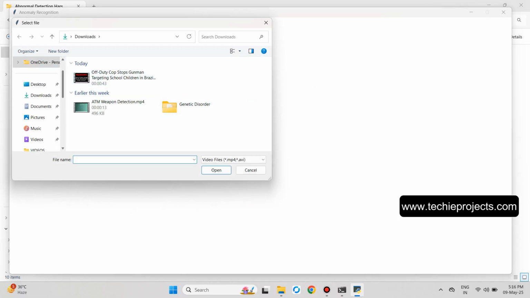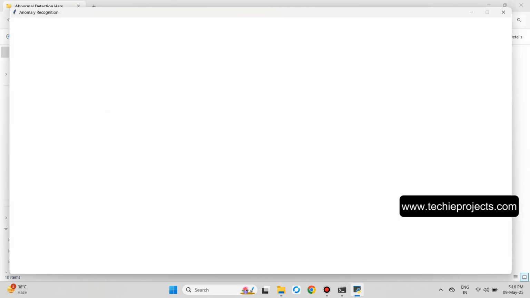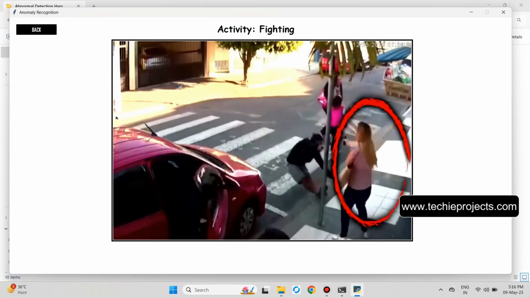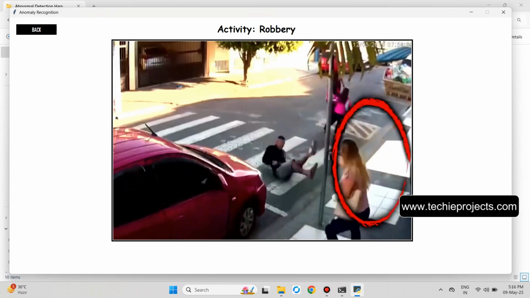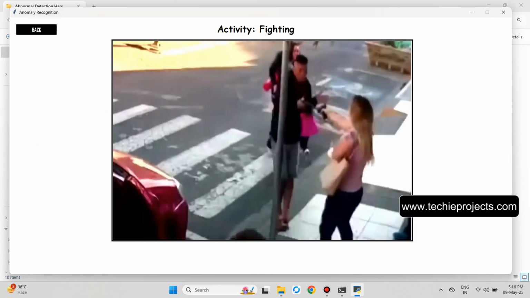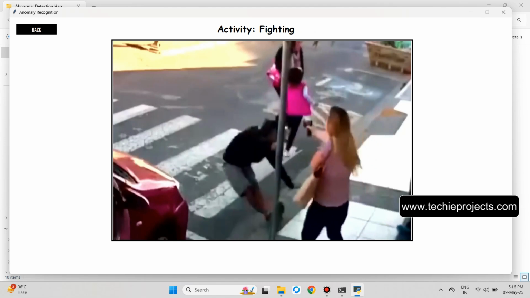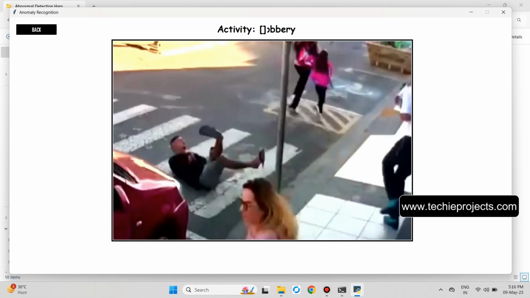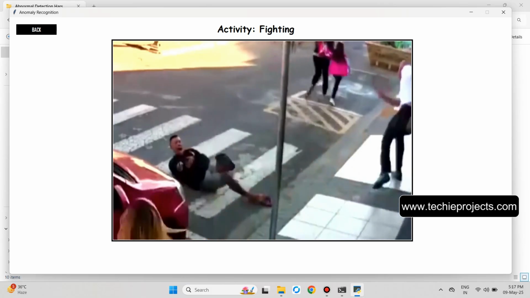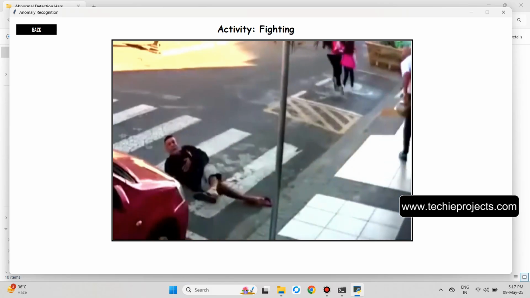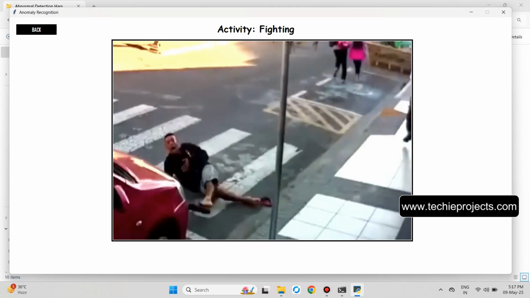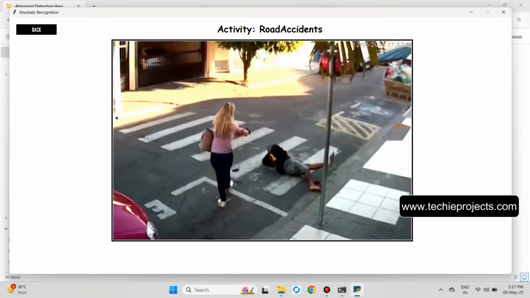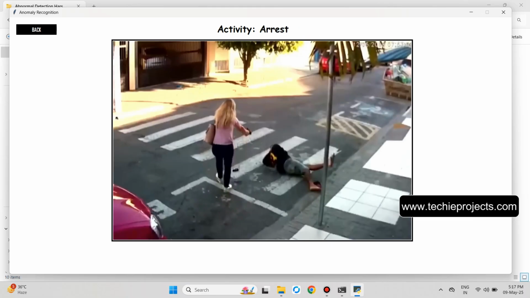So let's select this video and that particular model will recognize that particular activity, like robbery, fighting, arson, road accidents, arrest. So these are all activities which are performed by particular persons. It will predict what activity is being performed right now in that particular video. So the user can upload any input video and the model will recognize the activity.